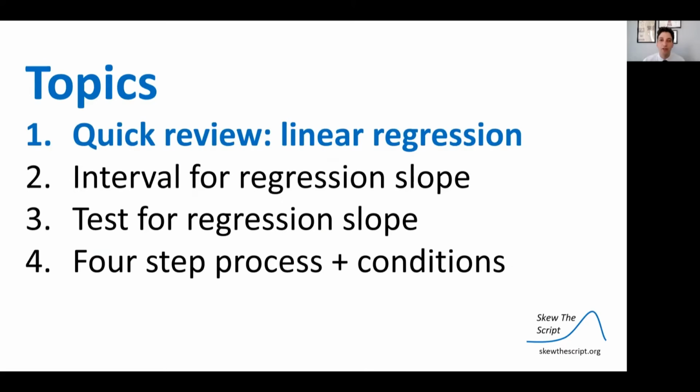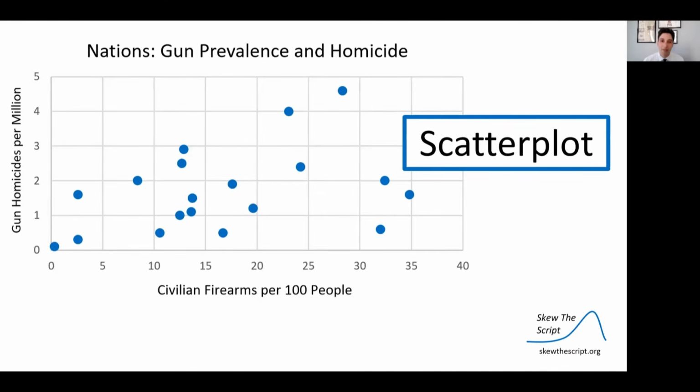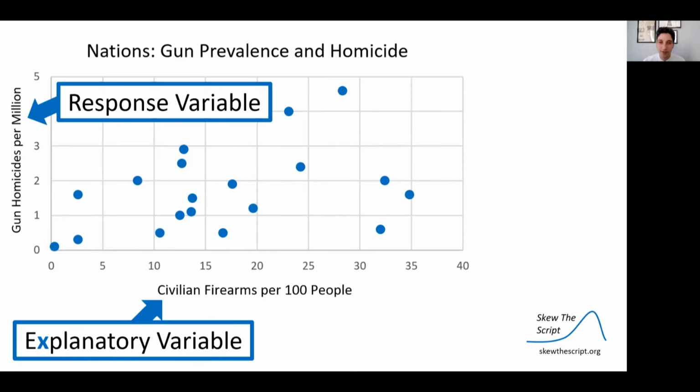So first, let's do a quick review of linear regression. The data that we have is a random sample of 19 developed nations with their civilian gun ownership rate and gun homicide rate. So how many variables do we have? We have two variables, the ownership and the homicide rate variables. And are these quantitative or categorical? Well, both variables are quantitative. When we have this situation, two variables, both quantitative, we often make a scatter plot where we visualize the relationship between those two quantitative variables.